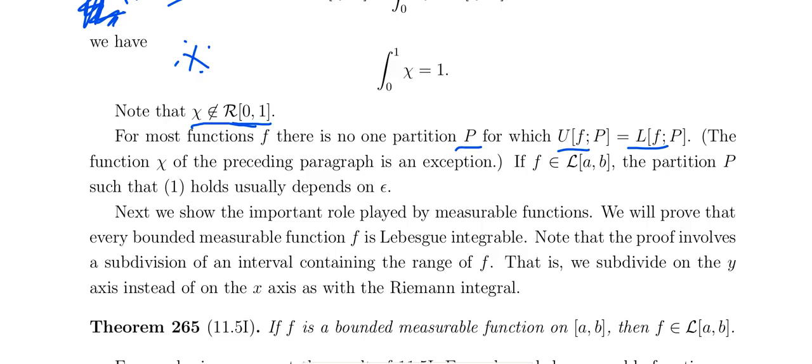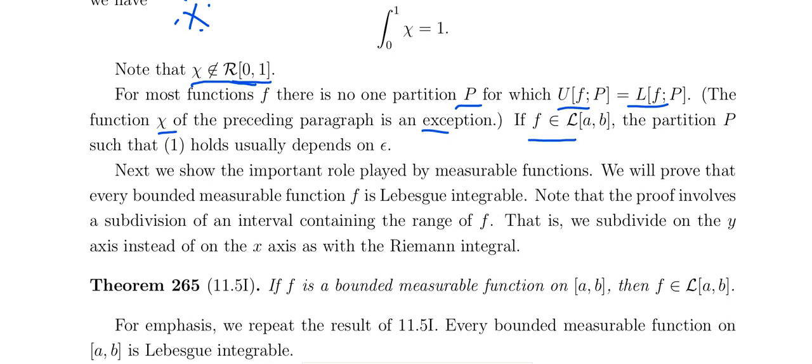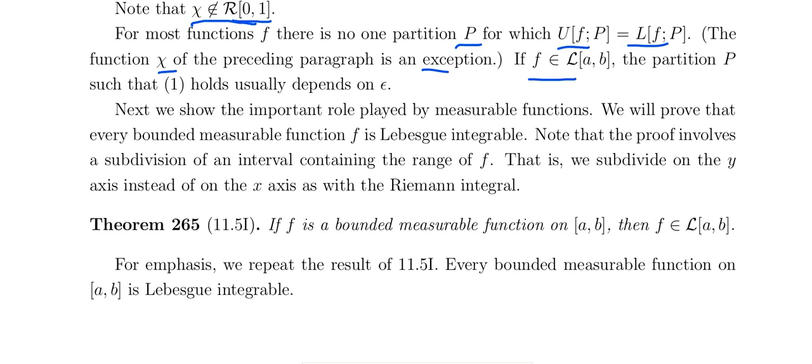The function chi above is an exception. For f to be Lebesgue integrable on [a, b], the partition P is chosen such that the condition holds, which usually depends on epsilon: the difference of the upper and lower sum is less than epsilon.